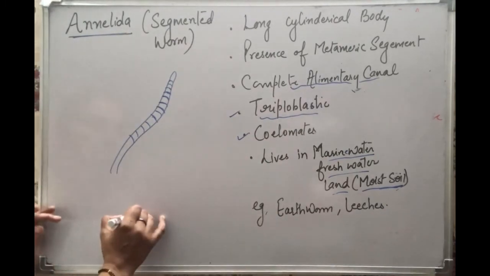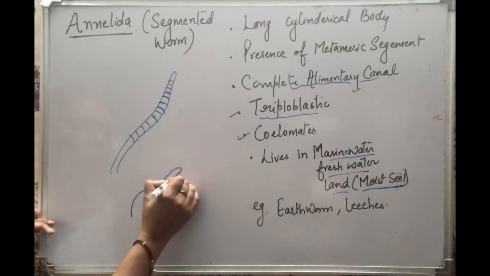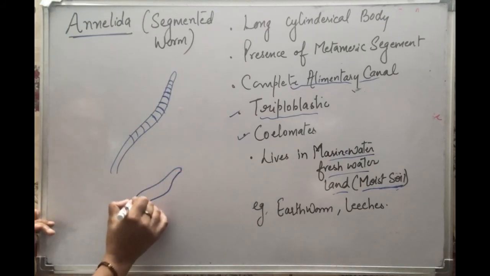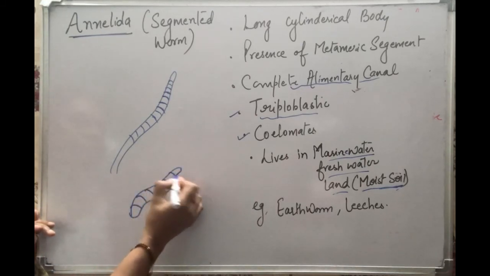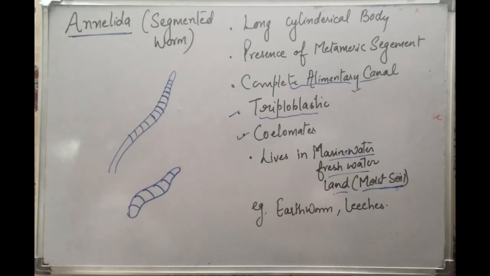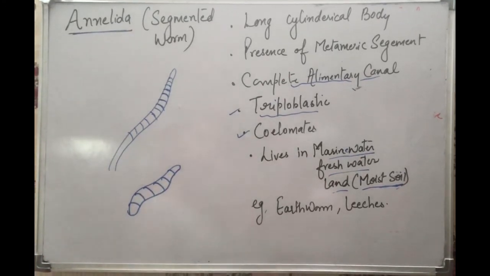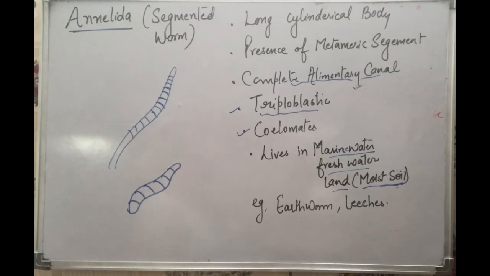As you can see, the leeches also have segmentations on their body. So these are the segmented worms, which can be parasitic in nature, and sometimes they are non-parasitic also.